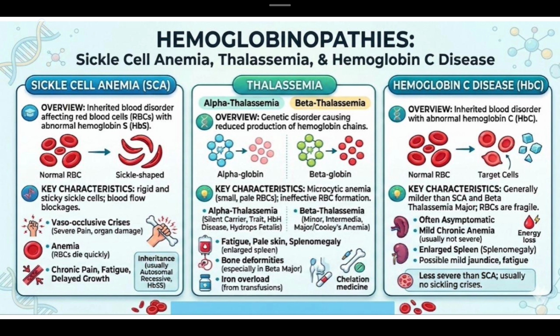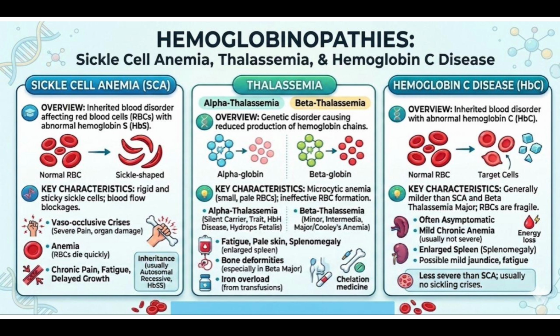growth. If we say thalassemia, it is a genetic disorder. It is a genetic disorder causing reduced production of hemoglobin chains, either alpha chain or beta chain. If the reduction is in alpha chain, it's alpha thalassemia. If the reduction is in beta chain, it's beta thalassemia. If we look at key characteristics, there is a microcytic anemia and ineffective RBC formation. And there are a few common characteristics like fatigue, pale skin, splenomegaly, bone deformities, and iron overload.